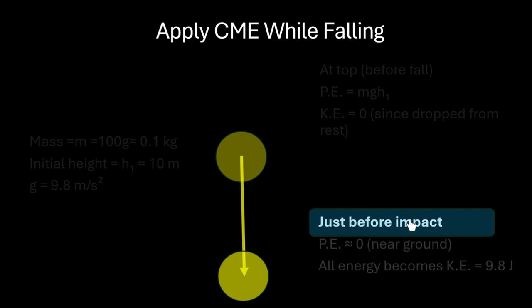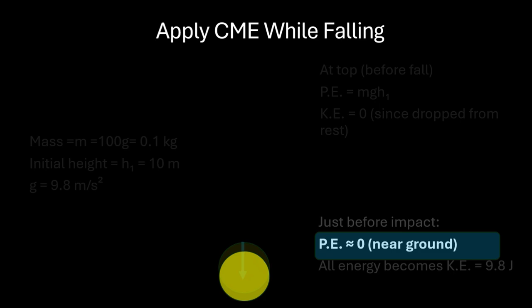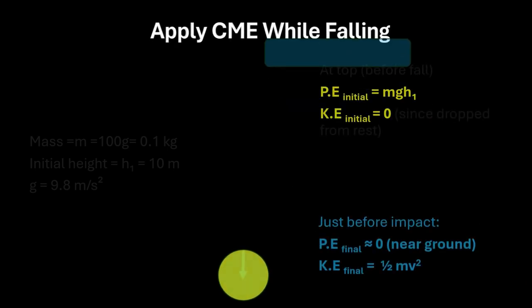Just before the impact, which means it has not yet met the floor, potential energy very close to the ground is nearly equal to 0, because of the reference height. All energy therefore becomes kinetic, which is equal to 9.8 joules.